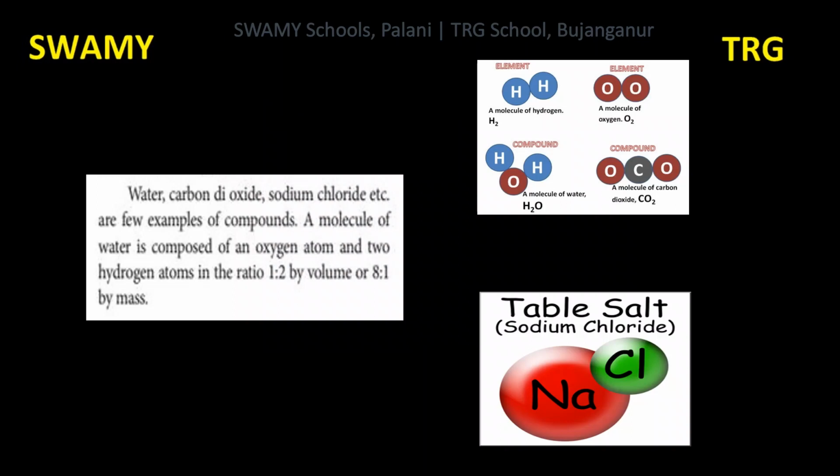Water, carbon dioxide, sodium chloride, etc. are few examples of compounds. A molecule of water is composed of an oxygen atom and two hydrogen atoms in the ratio 1:2 by volume or 8:1 by mass. Formula of water is H2O. Here two atoms of hydrogen and only one atom of oxygen combine to form water molecule.